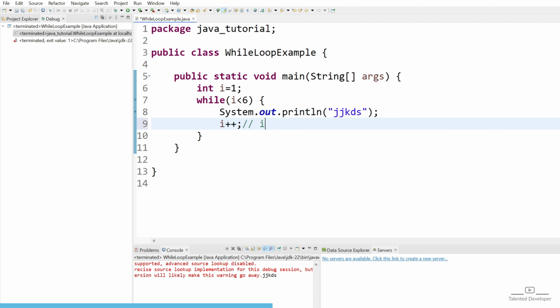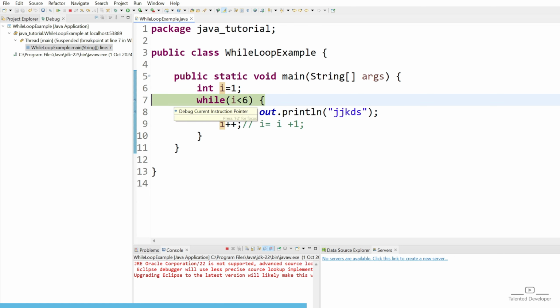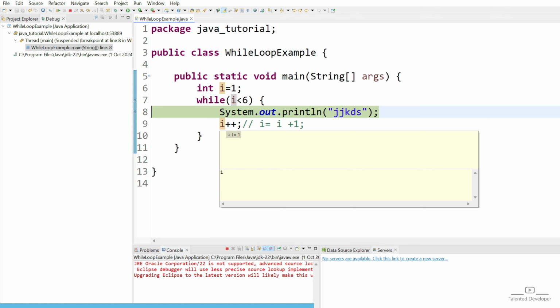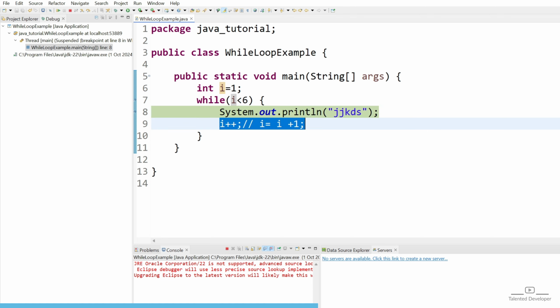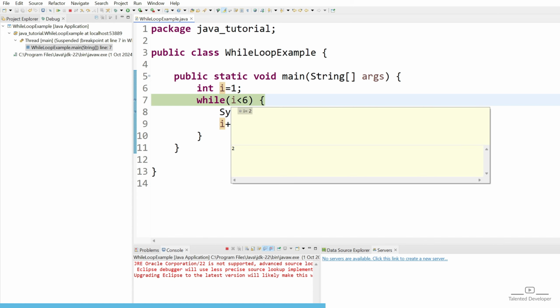So what we can do here is just say i++. It will behave like i = i + 1. So the first time we run, what is the i value? 1. So it will say 1 plus 1, and now it will change to 2. Once this line is executed, the code will come back here and show i = 2. So let's try to run in debug mode. Currently the i value is 1, so it will come inside. You can see, right, currently i = 1. Once this line is executed, automatically the i value will change to 2. So you can see the i value is now 2.